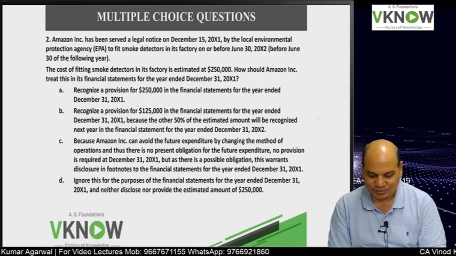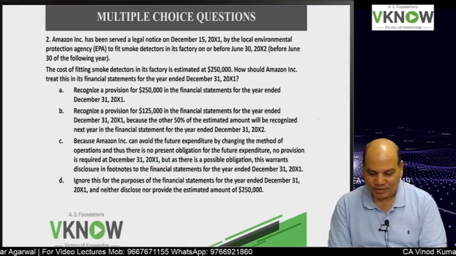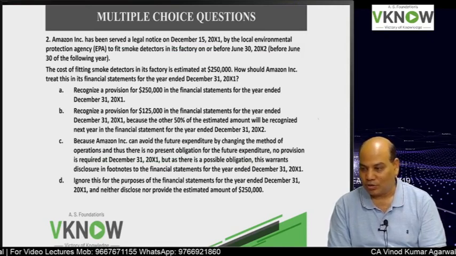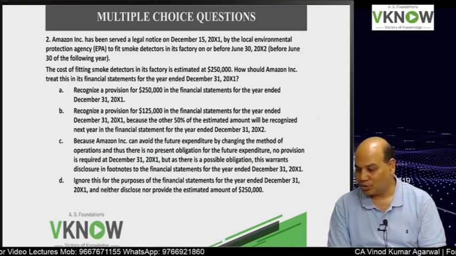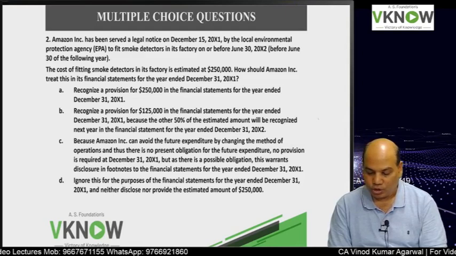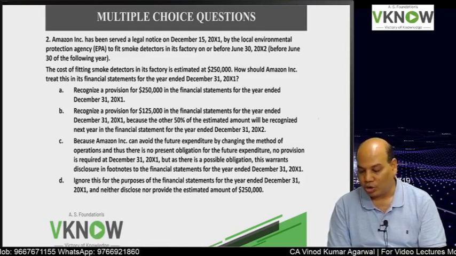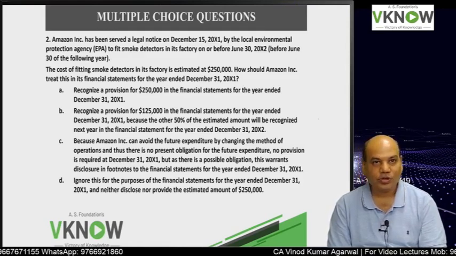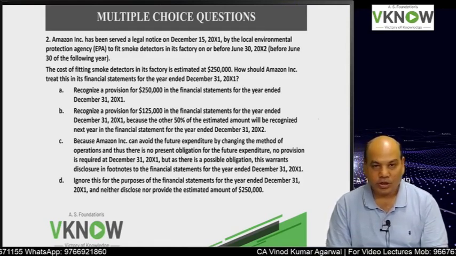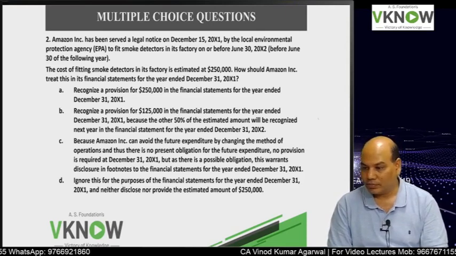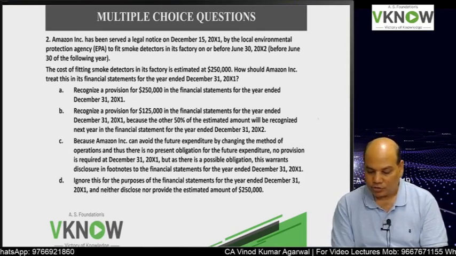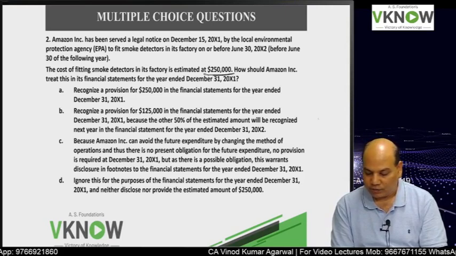Question number 2. Amazon Inc. has been served a legal notice on 15 December 20x1 by the local Environmental Protection Agency to fit smoke filters in its factory on or before 30th June 20x2, before June 30th of the following year. The cost of fitting the smoke filter is $250,000.